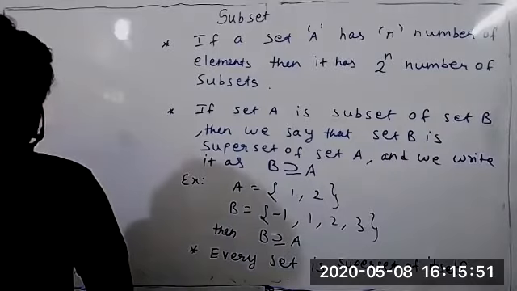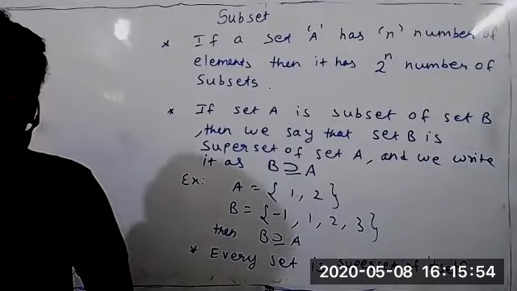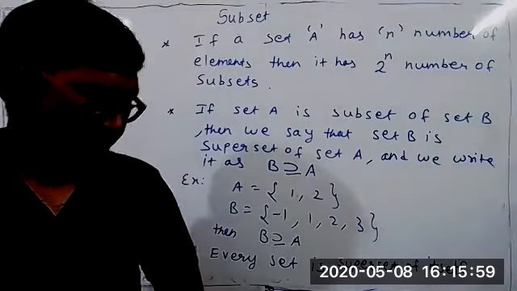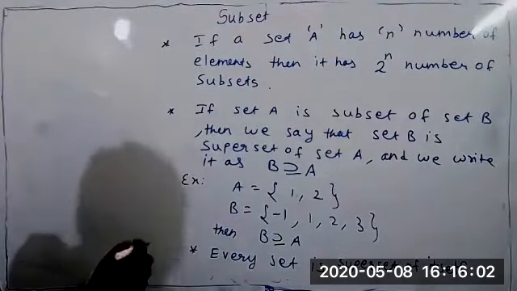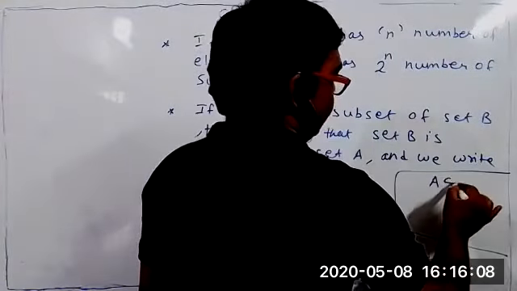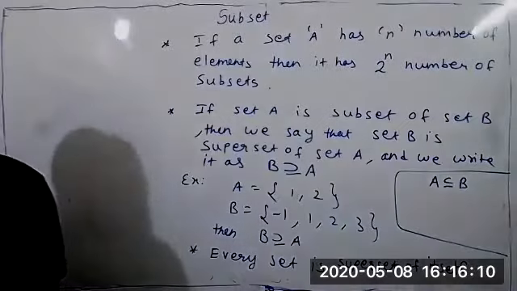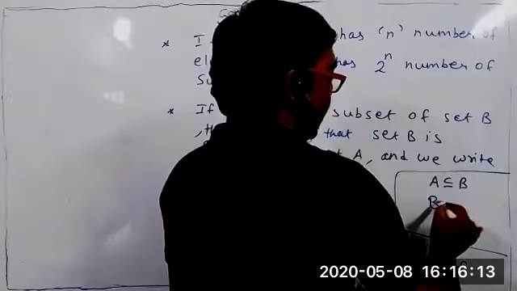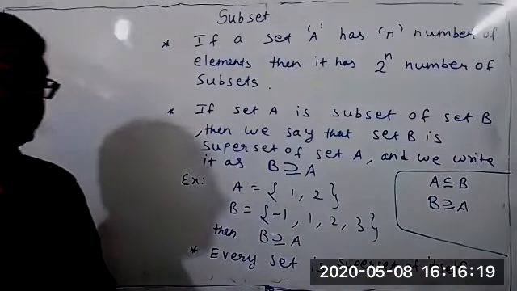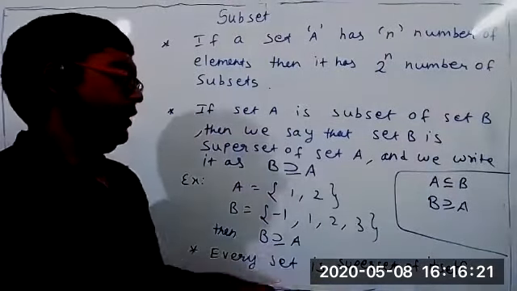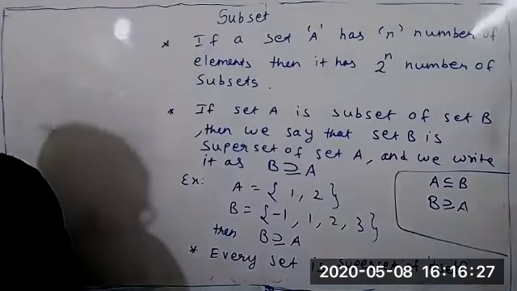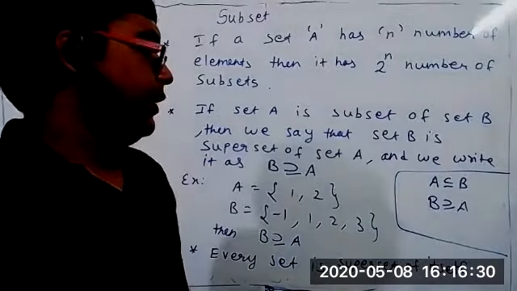Other student? Sir, are the symbols of subset and superset the same? No, not the same. Can you see this part? How do you read this? A is a subset of B. But superset you write this way. Are both the same? No, they aren't. A subset of B, B superset of A. Both are different. B should come first. Any other doubt?